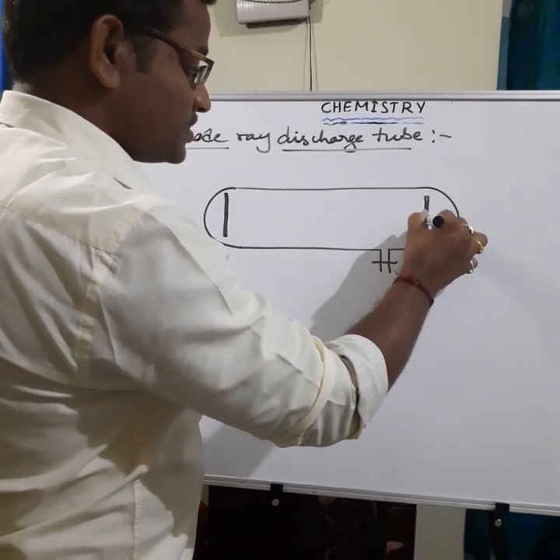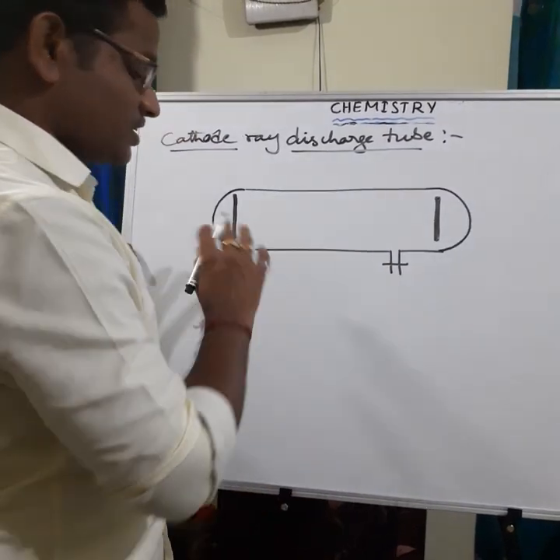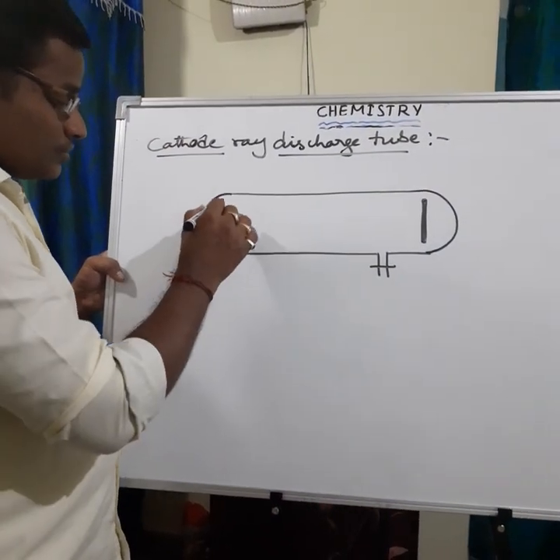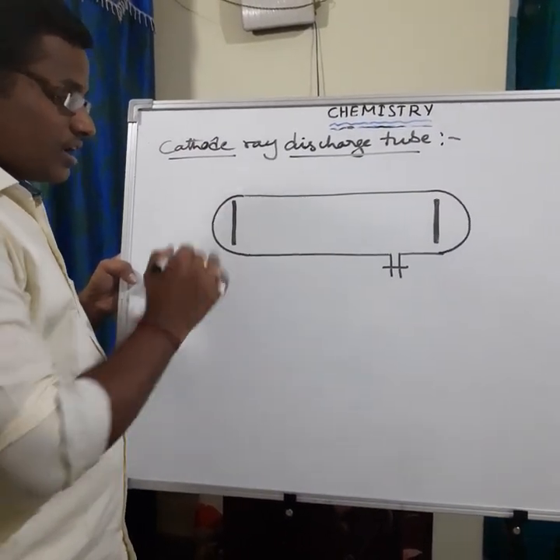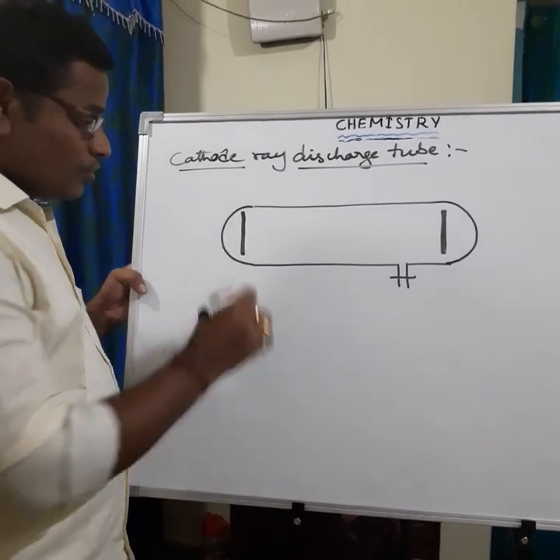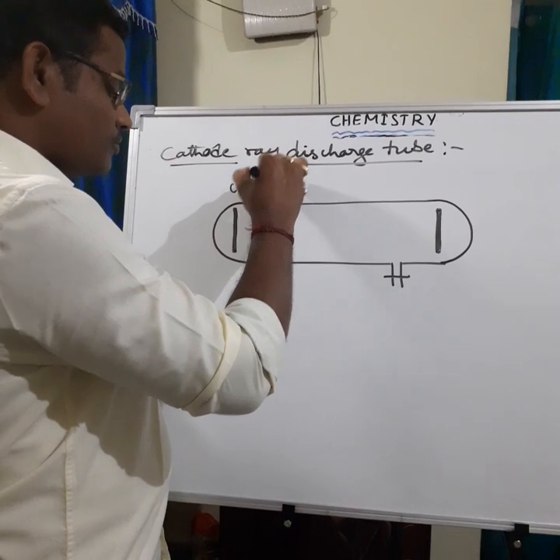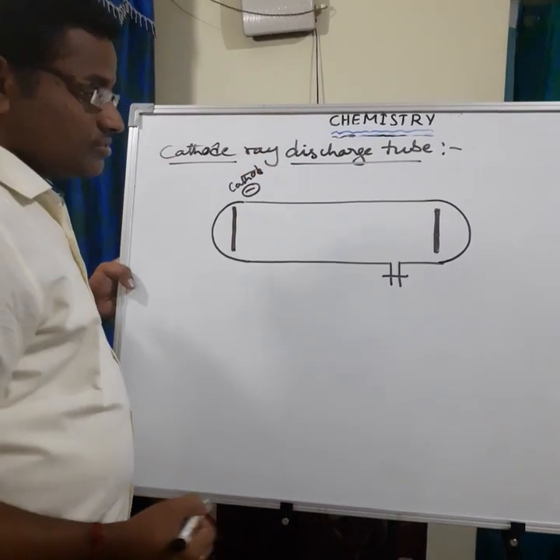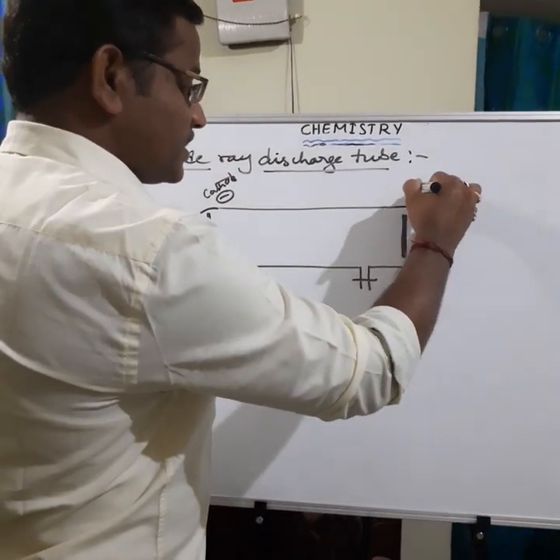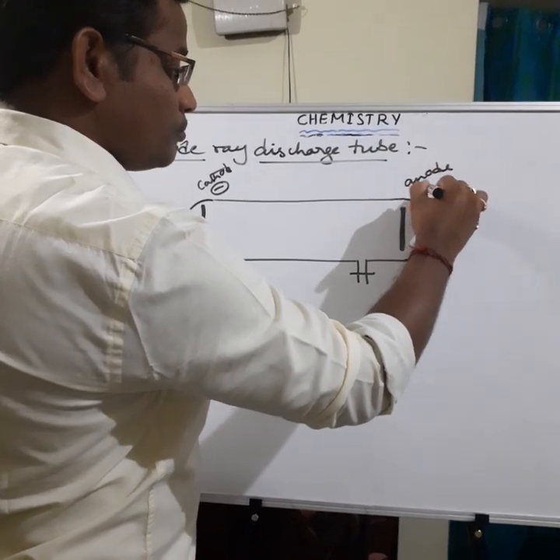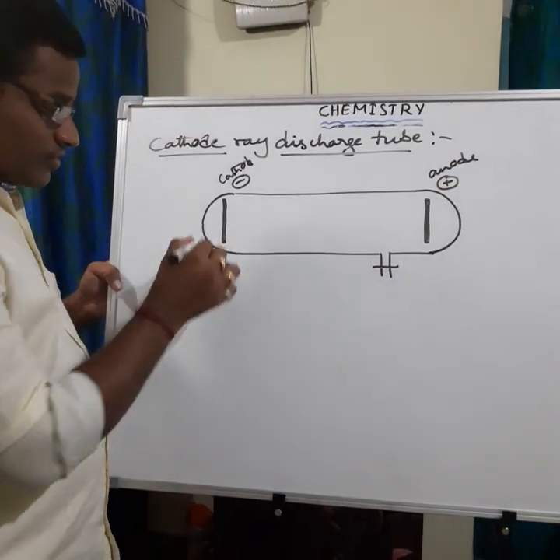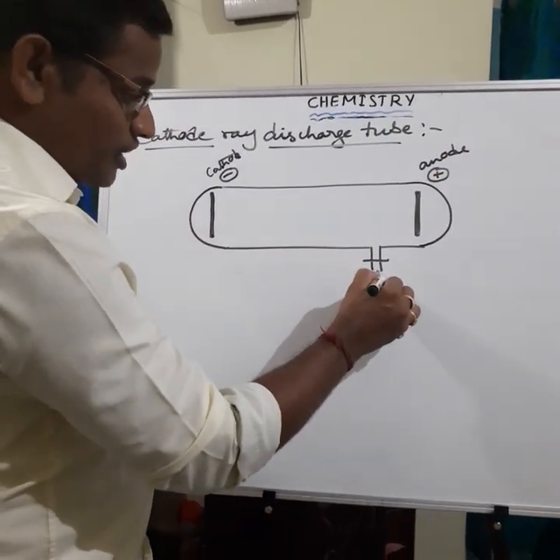J.J. Thomson arranged the two metal plates at both ends. These metal plates are called electrodes. One electrode acts as the cathode, the negative charge. Another electrode acts as the anode, the positive charge. After that, this is the vacuum pump.